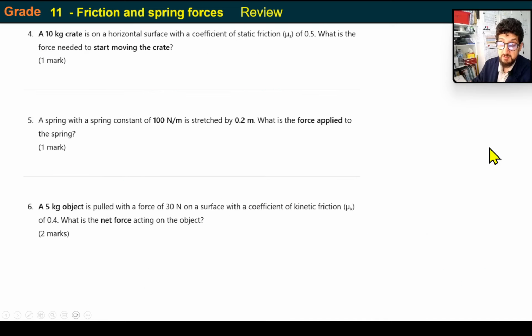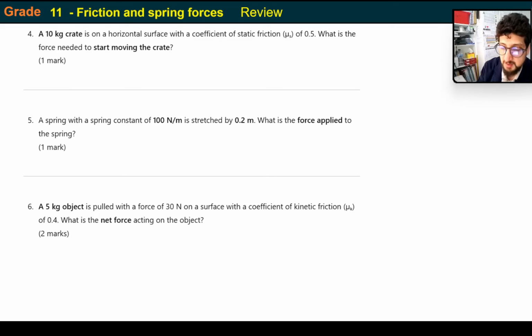Next, a 10 kilogram crate is on a horizontal surface with a coefficient of friction of 0.5. What is the force needed to start moving the crate? Obviously the force needed to start moving the crate is going to be equivalent to the friction, because once we overcome the static friction, it's going to start moving.